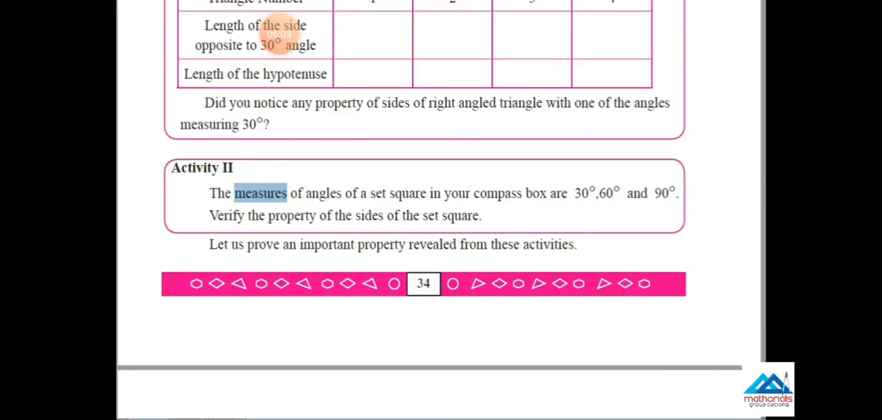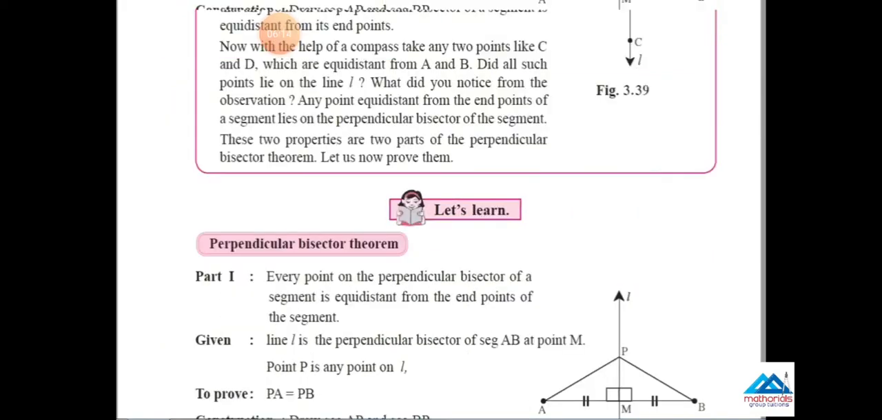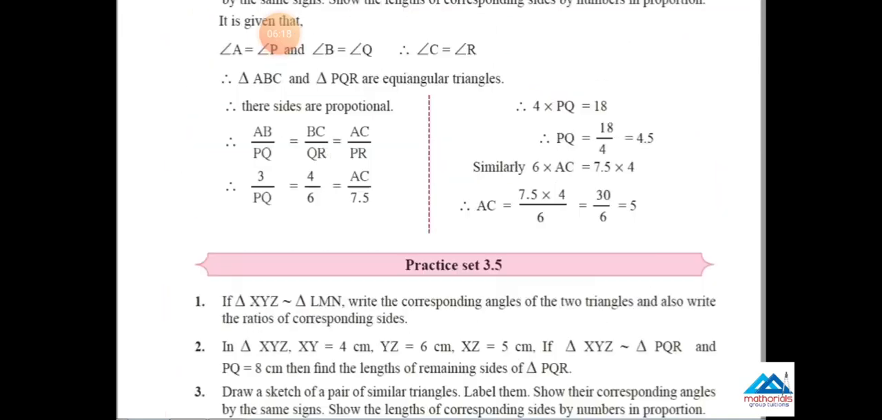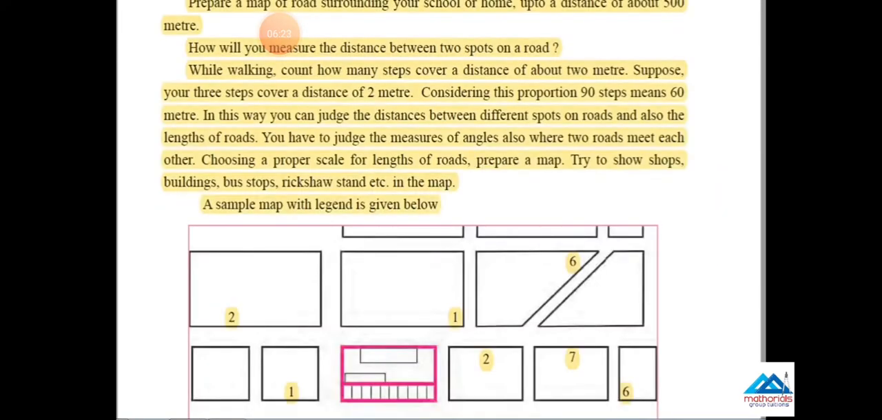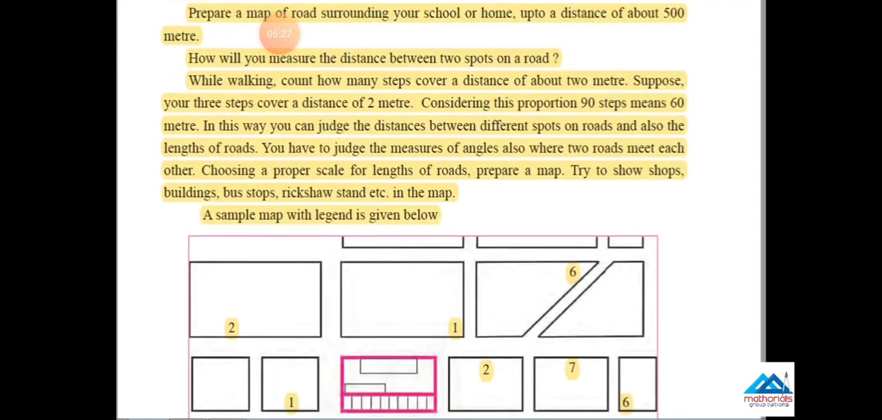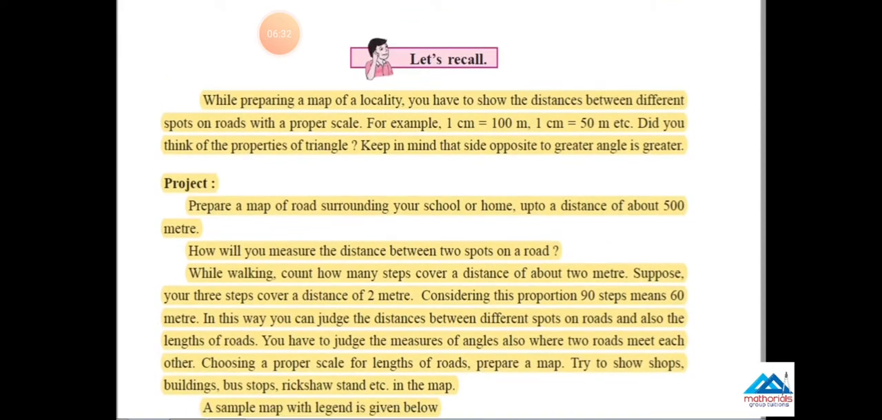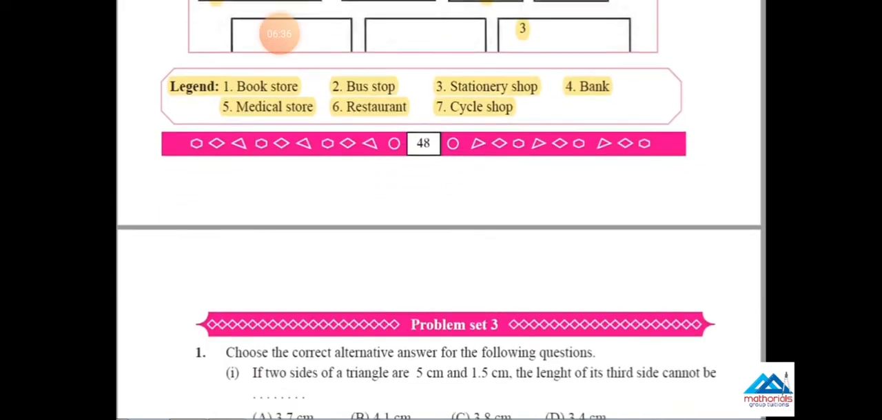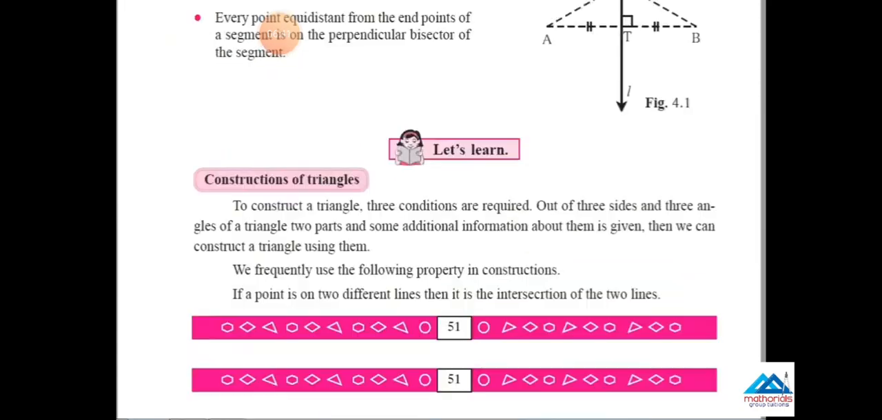Now, students, further turn the page and come to page number 48. Here, one project and one activity are there. This page is based on project and activity. This whole page is reduced from the syllabus for this academic year. Cancel it. Now go to the next page.